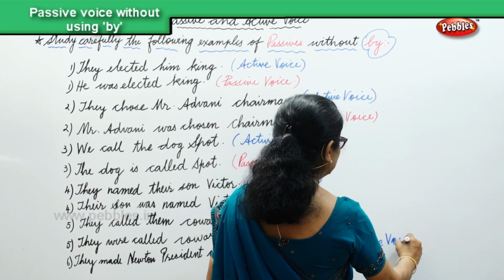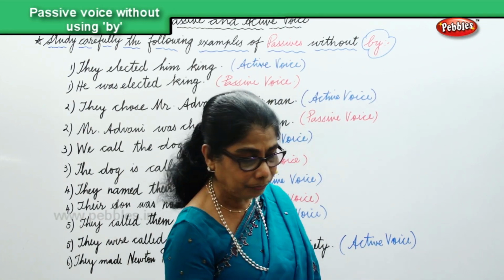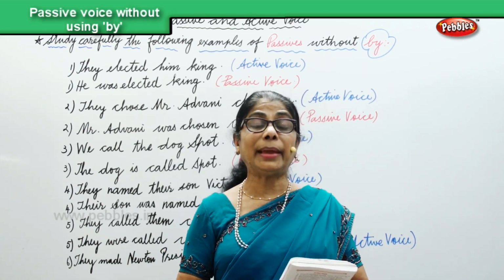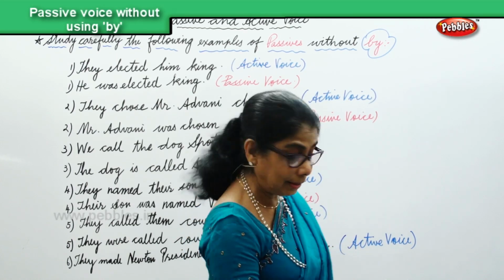And now to change it to passive without by. Let's see. Newton was made president of the Royal Society.